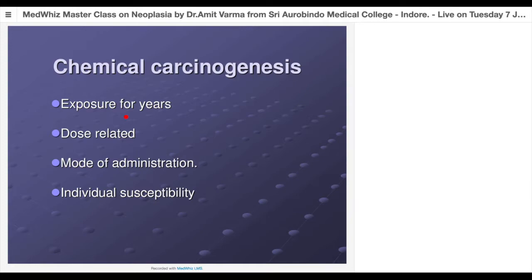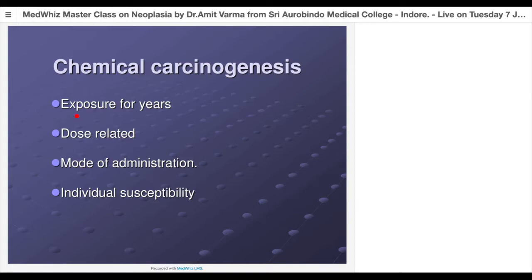First and foremost, very important, there is a lot of exposure over the years. It means a single exposure to a carcinogen will not lead to tumor formation. So we need a prolonged exposure to this chemical. The best example is smoking. We count smoking in pack years. What do you mean by 1 pack of cigarettes? It means 10 cigarettes a day. And somebody says that the patient has a history of 10 pack years. It means he has been smoking 1 pack of cigarettes each day for the last 10 years.